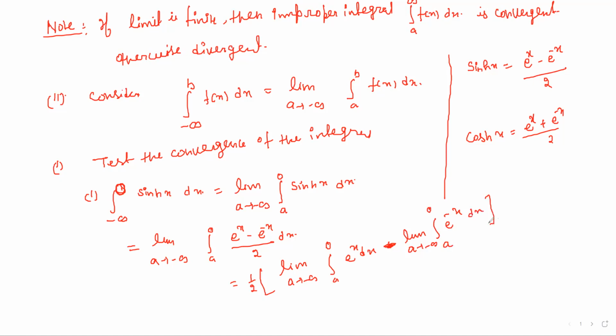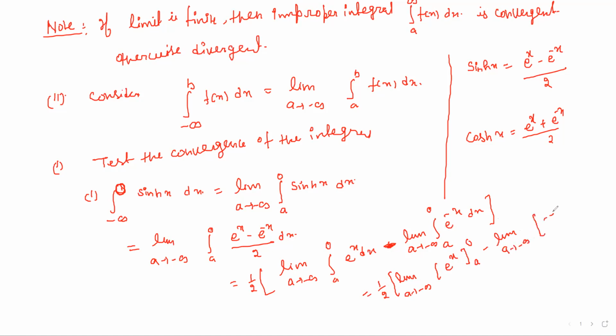Now we can integrate easily. So it will come 1 by 2 limit a tending to minus infinity, this one is e to the power x with limit a to 0, minus this one, limit a tending to minus infinity.